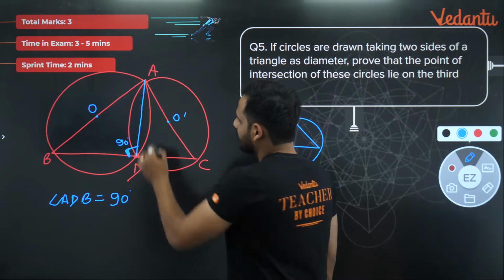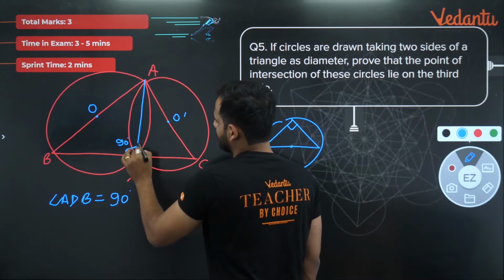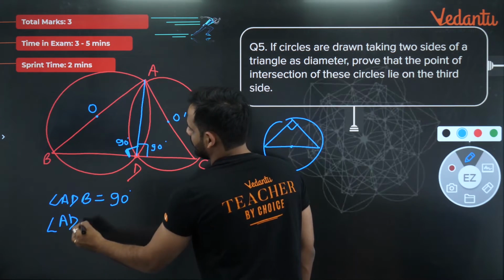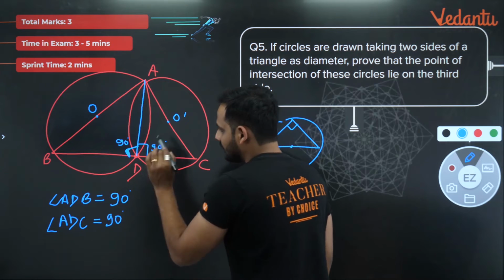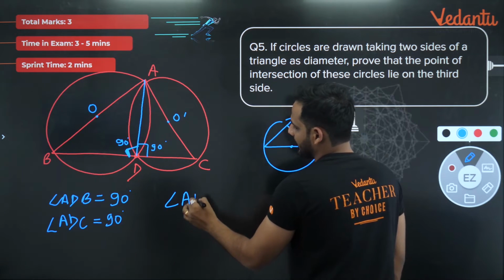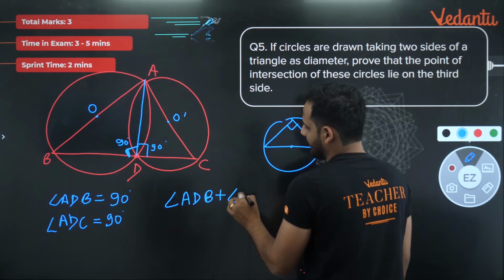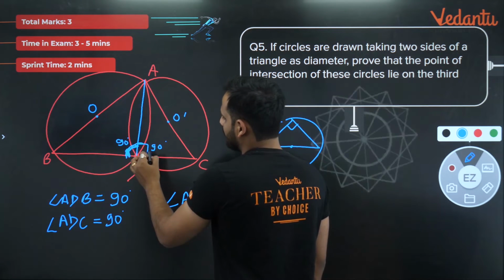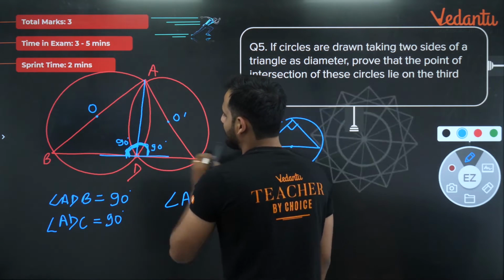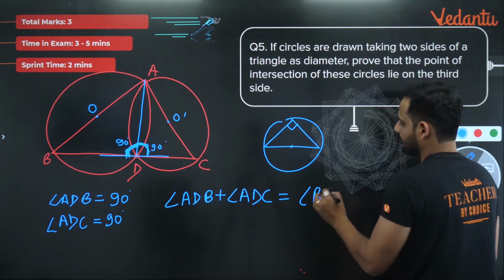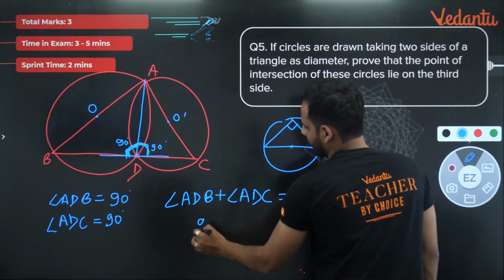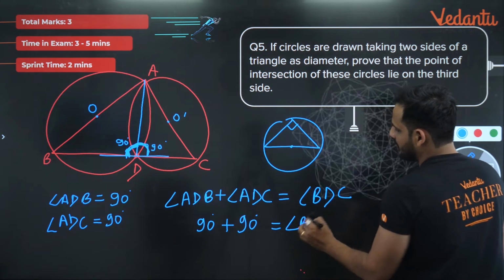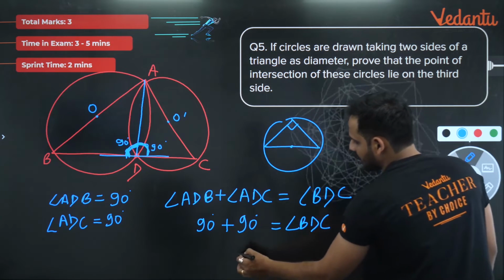Correct? Similarly, I can say this is also a diameter, so this angle will also be equal to 90 degrees. So angle ADC is also equal to 90 degrees. Now you can see that angle ADB plus angle ADC, if I join these two angles, overall I will get angle BDC. So it is 90 plus 90, so angle BDC will be equal to 180 degrees.